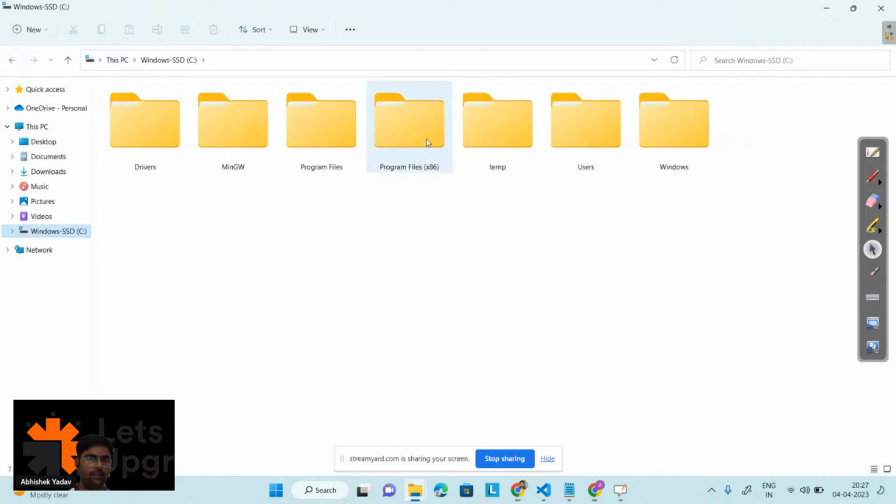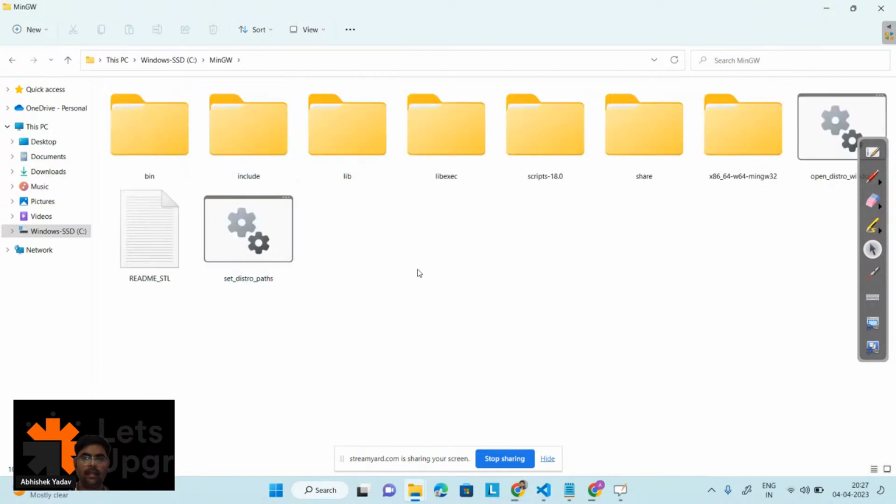So here, I have downloaded the MinGW compiler. After that, I have extracted the whole .exe file in this C drive, and here you can see the MinGW folder, right? Open this folder.